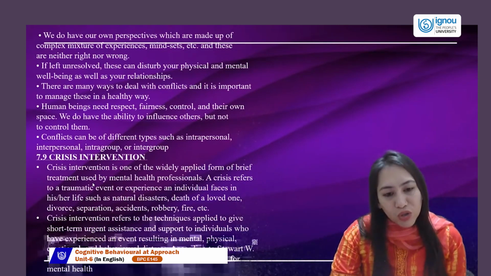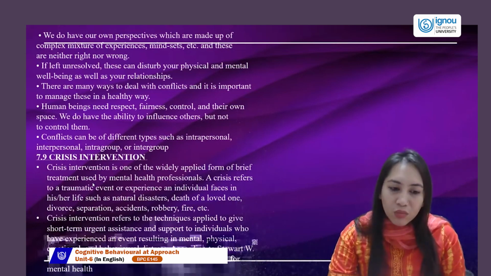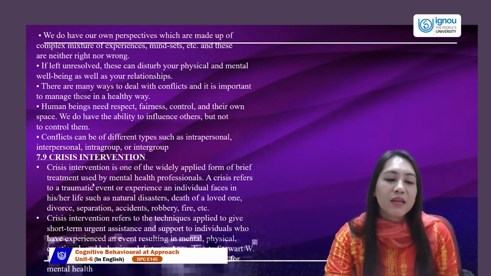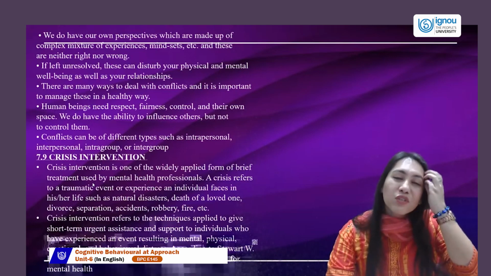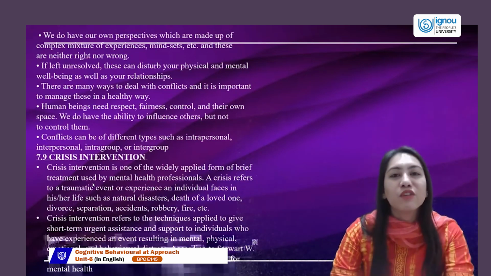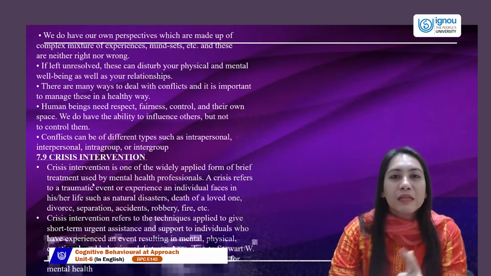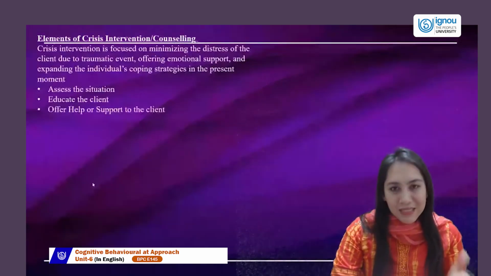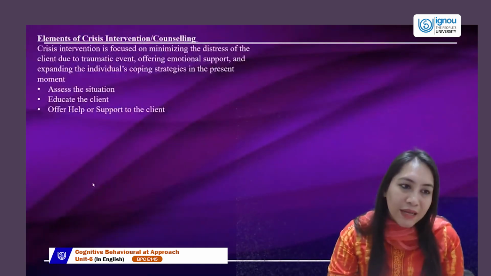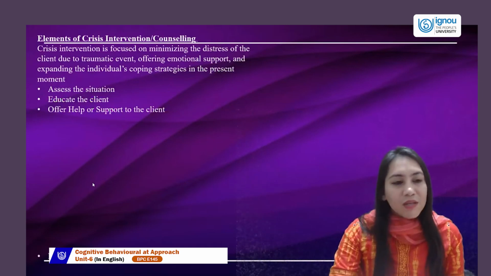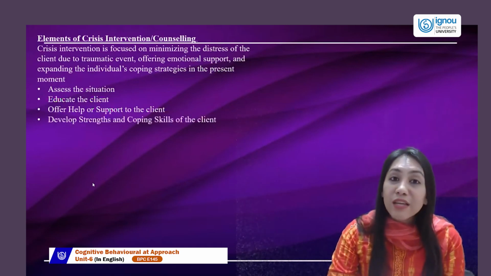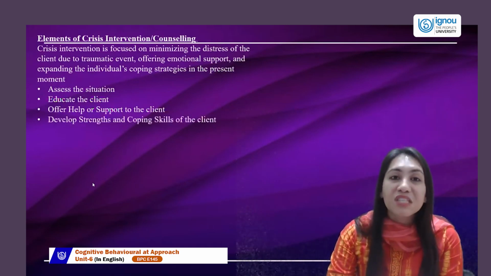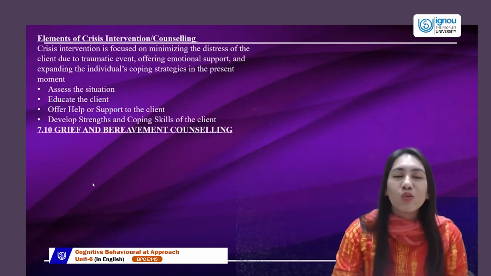These techniques are very short term, taking care of the here and now. They do not go to the past. This was given by Stewart W. Crisis interventions are usually emergency first aid given to people going through earthquakes and calamities. Some elements of this are that we assess the situation, educate the client, provide them support, give help, strengthen their coping skills and their strengths and reduce their weaknesses, and go on with it.